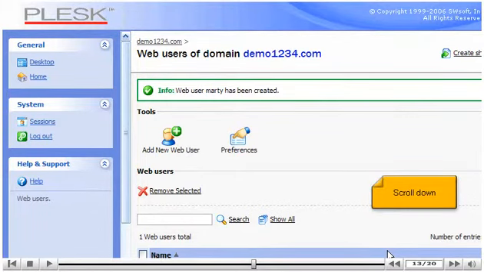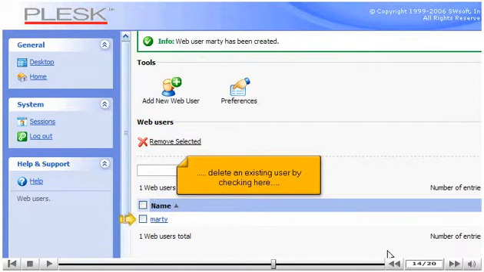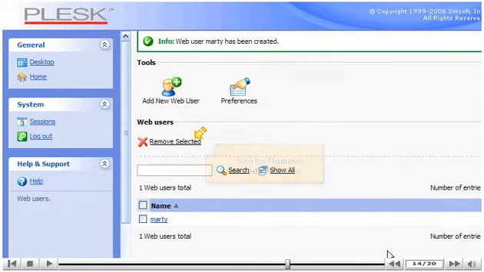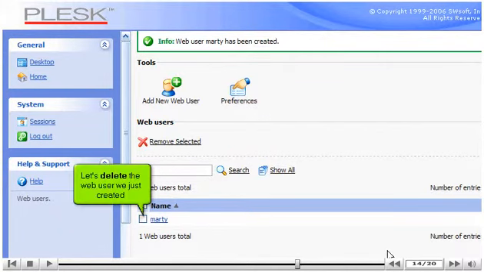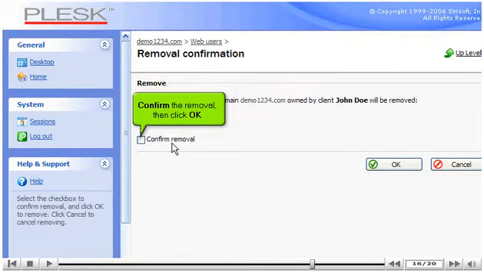Scroll down. From here, you can select an existing user to change their password. Delete an existing user by checking here. Then the Remove Selected button here. Or create additional web users. Let's delete the web user we just created. Confirm the removal, then click OK.